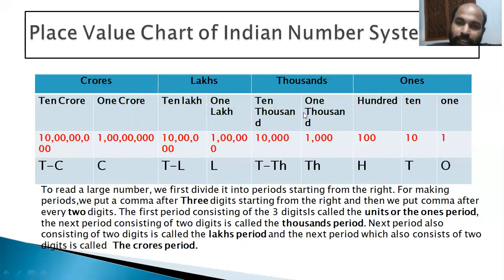It is the thousands period, that is 10,000 and 1,000. Again after 2 digits you put a comma. It is lakhs, 10 lakh and 1 lakh. Again, the last 2 digits will be crores, 10 crores and 1 crore. I hope you are clear with the place value chart.